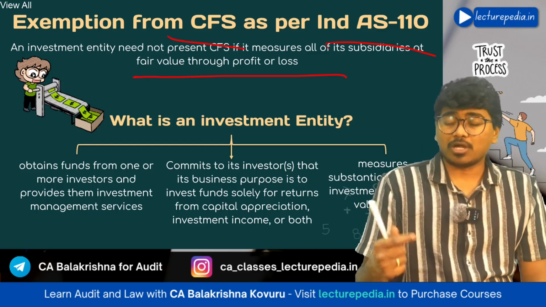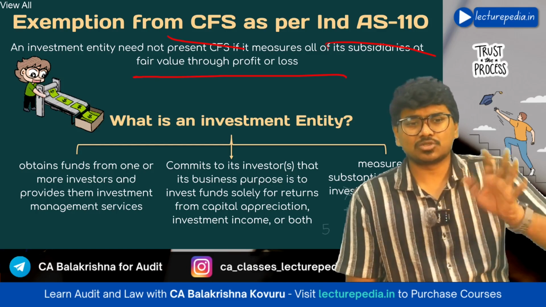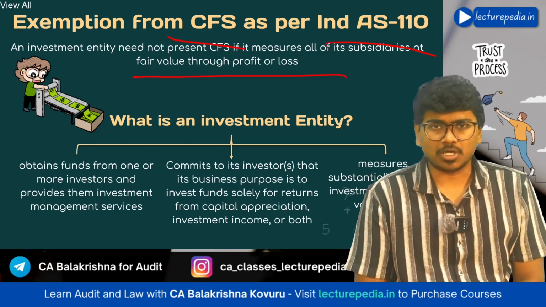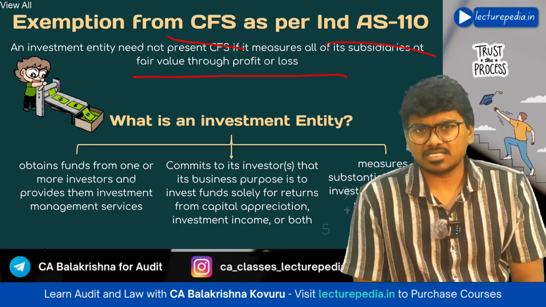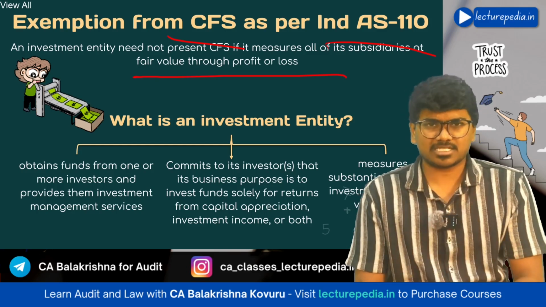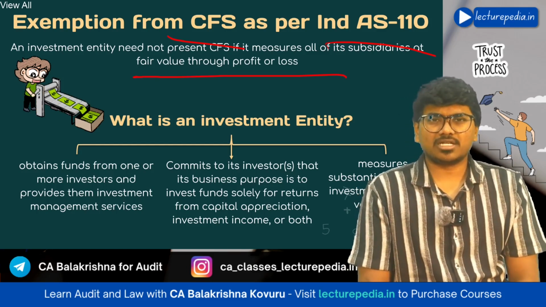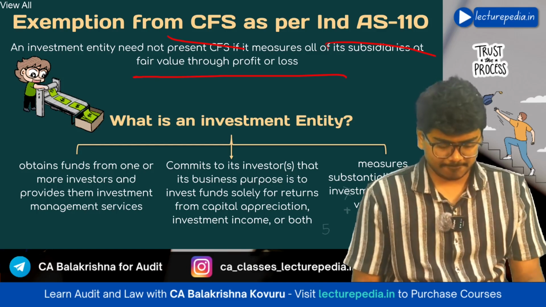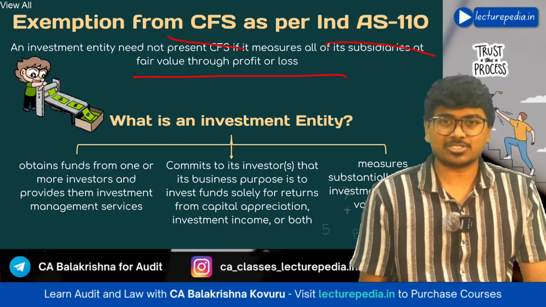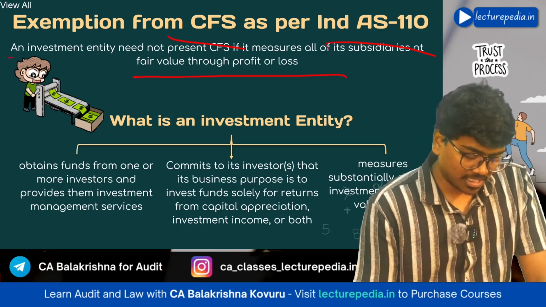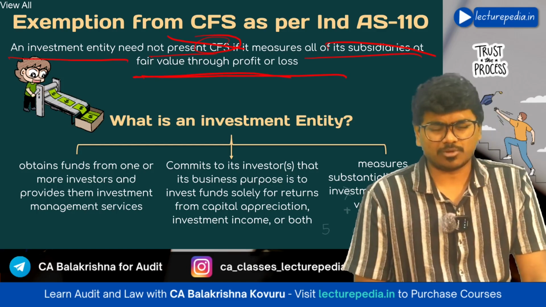Even though you have acquired more than 51%, you are an investment company, your intention is to sell them within a period of time. You just wanted to make a profit by purchasing and selling the shares of that company. You are in no way concerned with the business of that company, so you need not prepare the consolidated financial statements. Okay, so this exemption is as per Ind AS 110. If you are an investment entity, you need not prepare consolidated financial statements if you measure all subsidiaries at fair value through profit and loss.